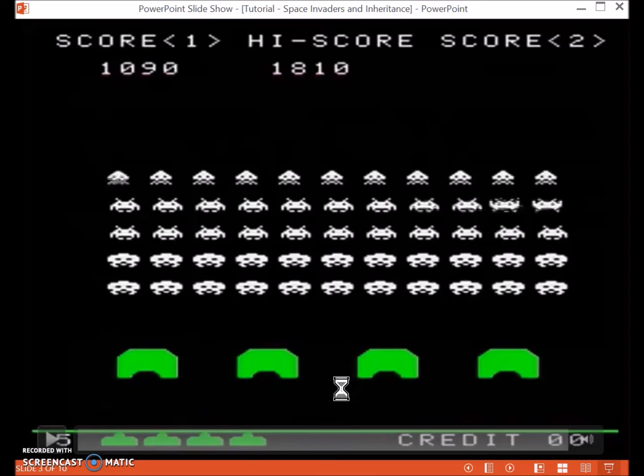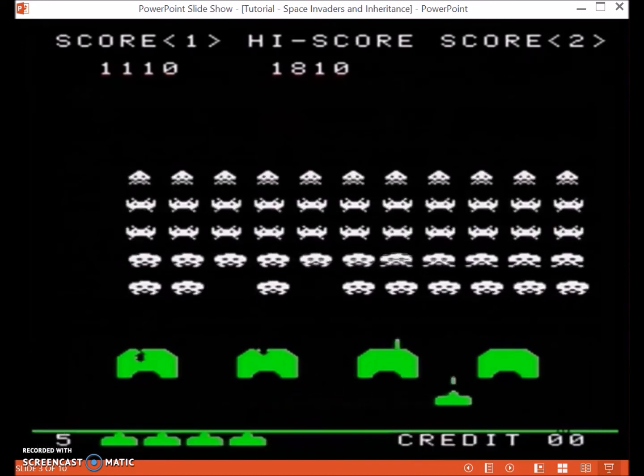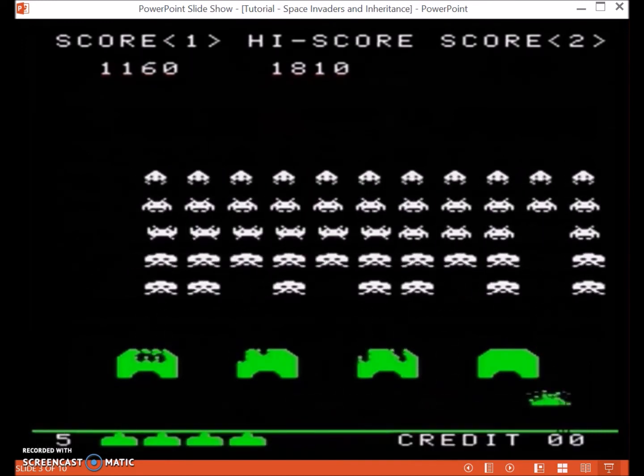So this is an example of Space Invaders. We have waves of aliens which make their way down the screen towards the player at the bottom. And the player is shooting and trying to kill them.